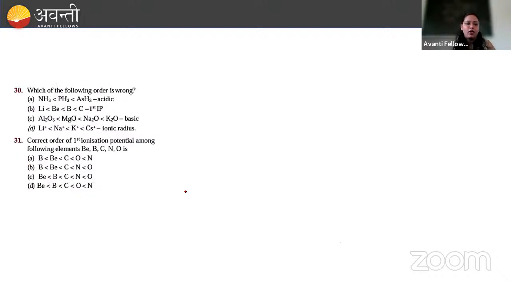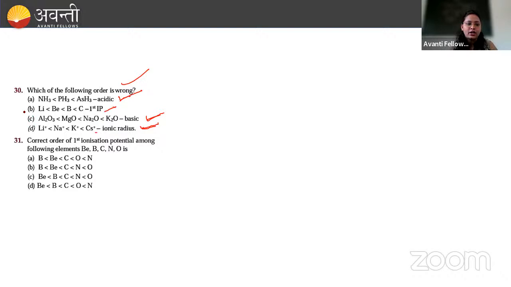Next, which of the following orders is wrong? So here we have to tell which order is wrong. The first is acidic, then first ionization potential, basic, and then ionic radius. Okay, so which is wrong here? You know that as we move down, what happens? The hydride acidic strength increases. So this is correct. Next, these are basic. Yeah, this is also correct. Next, this is ionic radius going on increasing. This is again correct because from top to bottom ionic radius goes on increasing.